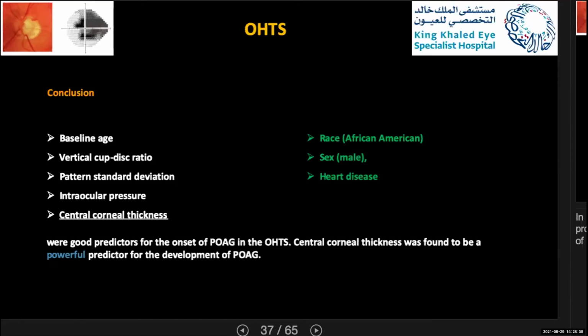Actually, those 3 risk factors were found significant in univariate analysis only, but when they combined all the risk factors, they found them not significant. So they based their predictive model on only these 5 factors.